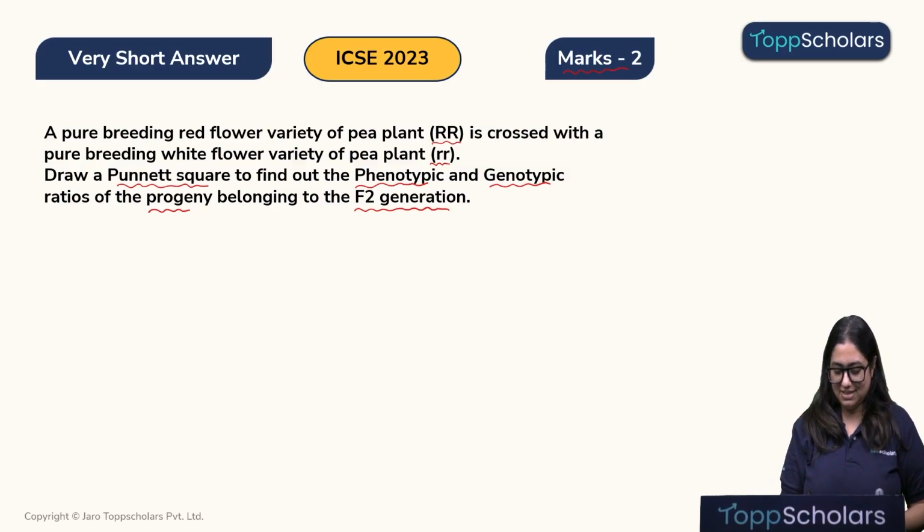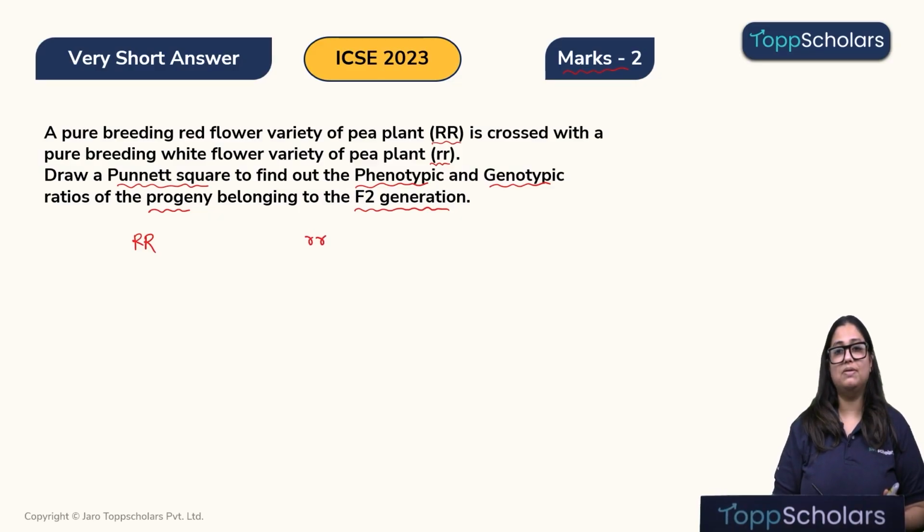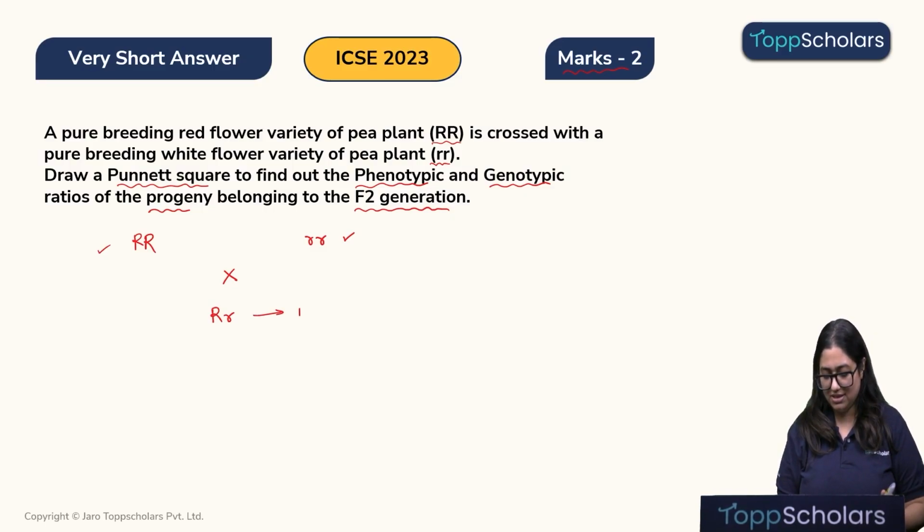We have two parents, one with the genotype capital R, and another parent with the genotype small r, okay. This is the red flower parent and this is the white flower parent. Now, when we cross them, we will get the progeny who will have the genotype big R and small r, okay. This is going to be the F1 generation.